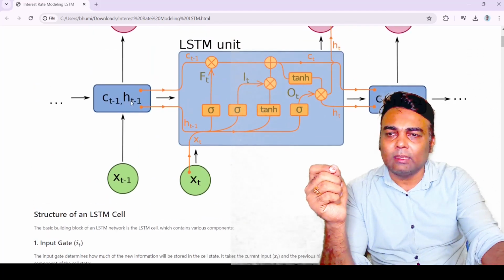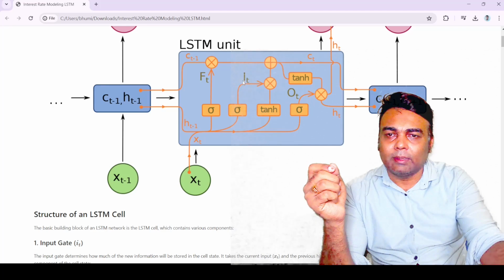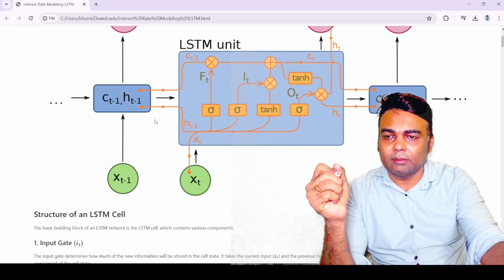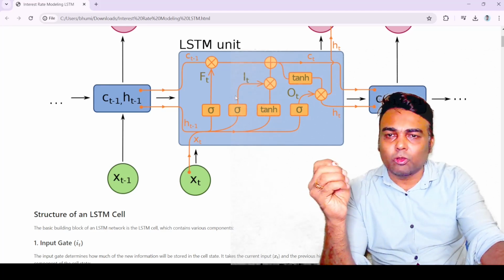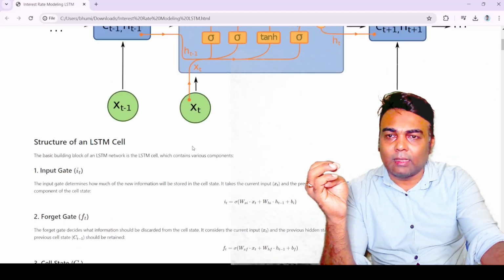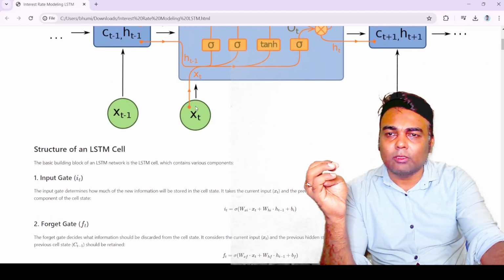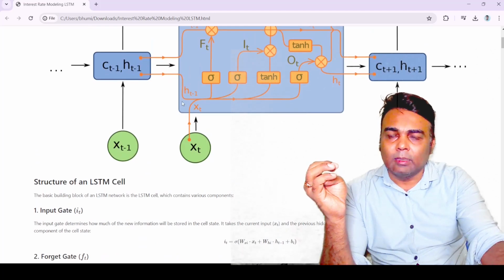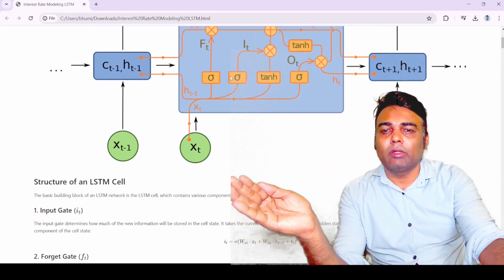As you can see, the previous hidden state is going into the input gate, and also the current input.